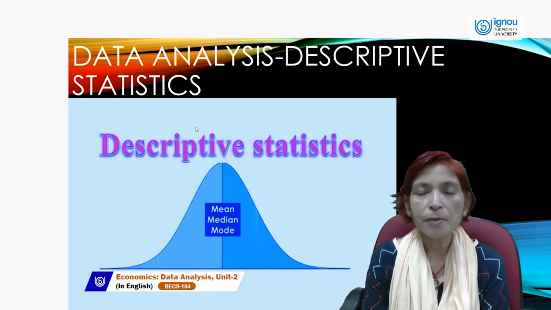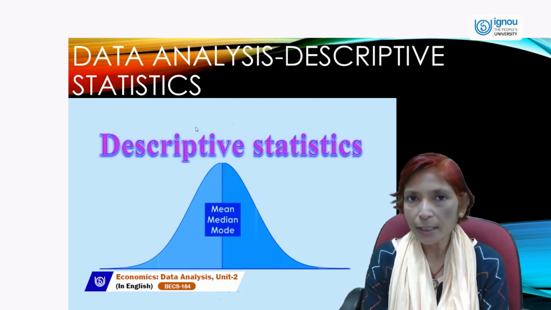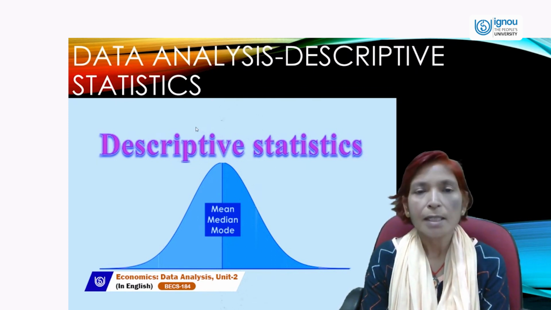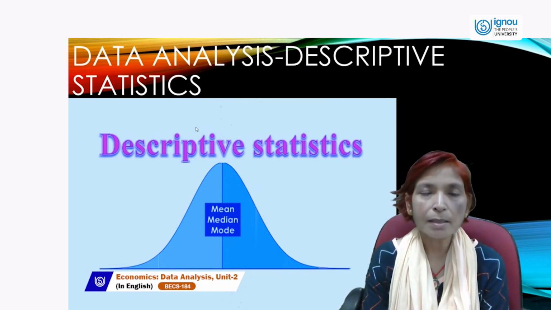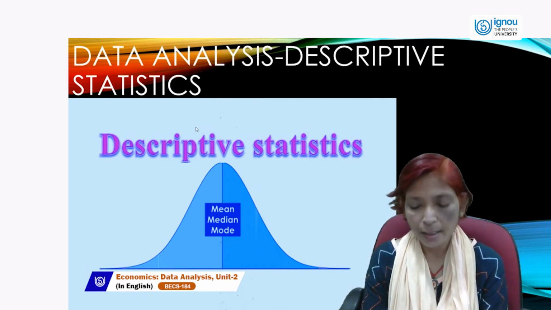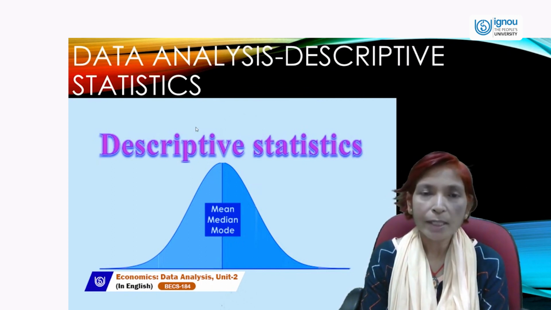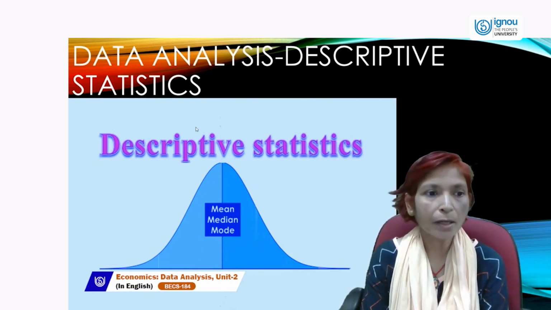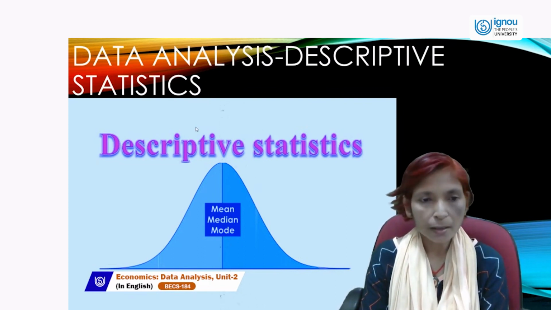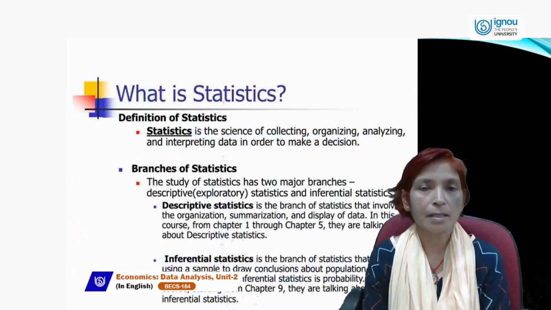There are two types of branches of statistics, or in the study of data analysis: descriptive and inferential statistics. We will discuss all these things in today's session. So let us start with descriptive statistics, and what is the meaning of statistics.